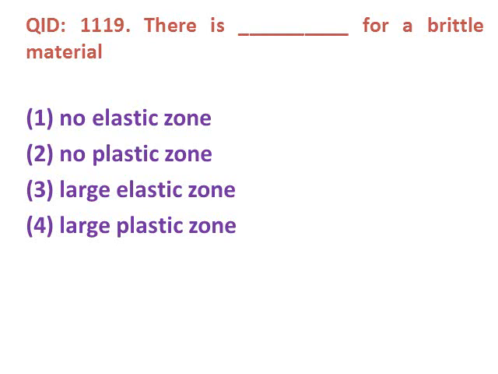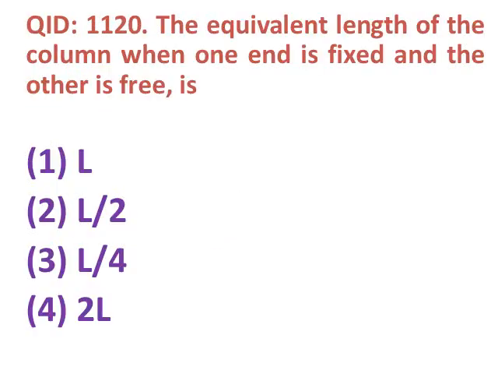There is dash for brittle material. First one, no elastic zone, second, no plastic zone, third, large elastic zone, fourth, large plastic zone. The brittle material does not possess the plastic zone. The answer is option number 2, no plastic zone.